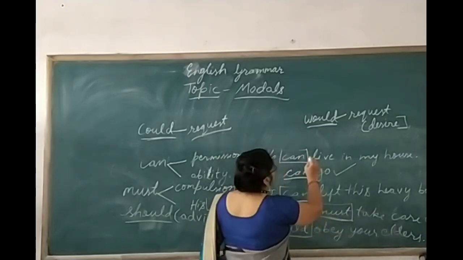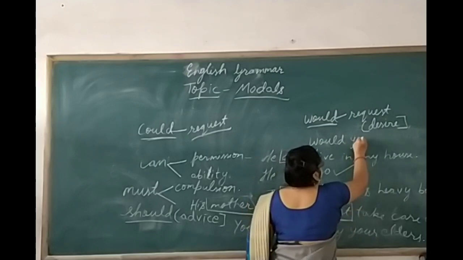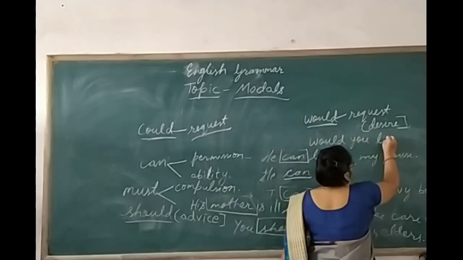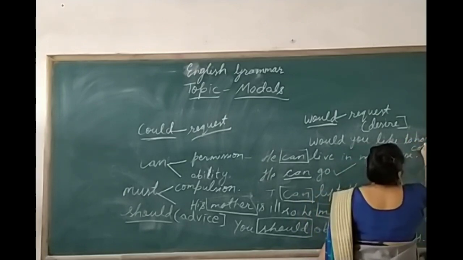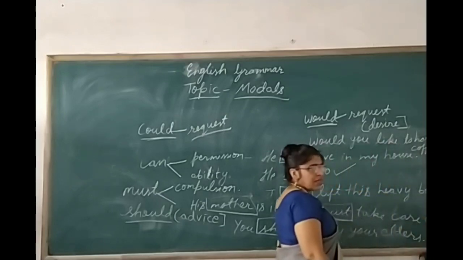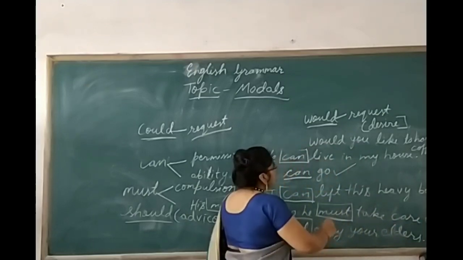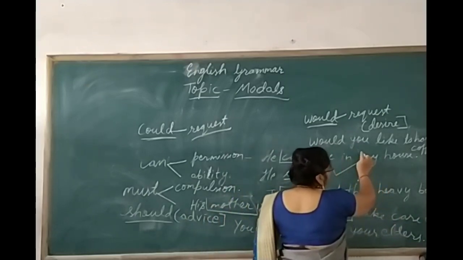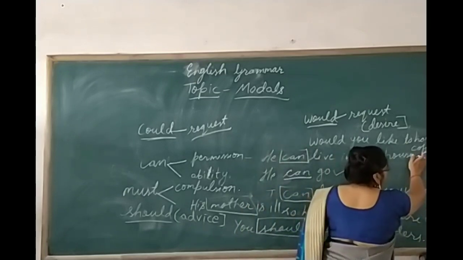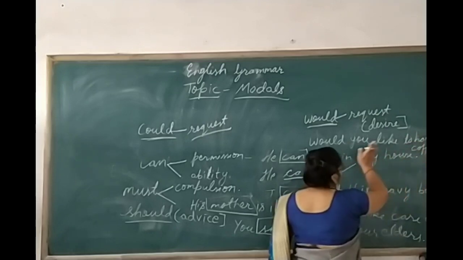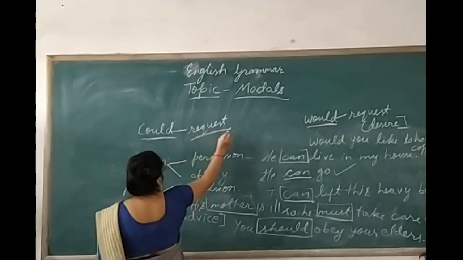I'll take an example. Suppose I take a sentence: would you like to have coffee? What is happening here? You are requesting, and the other thing is that you also know the other person's desire, what he wishes. In that case, "would" is used, and "could" is also used for request.